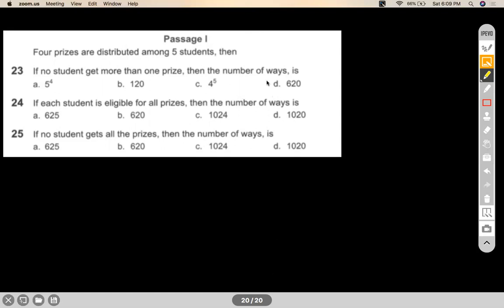Poll is on. The poll is on only for the 23rd question. Okay, don't mark anything else here. Four prizes are to be distributed among 5 students. How many ways can you distribute if no student gets more than 1 prize?